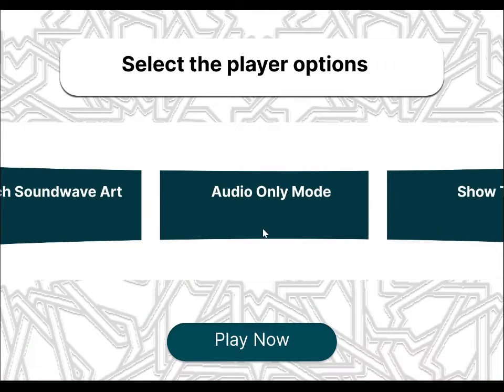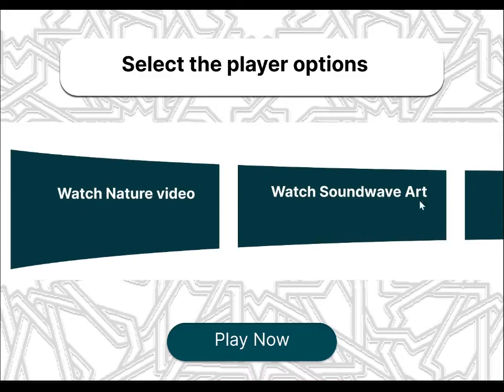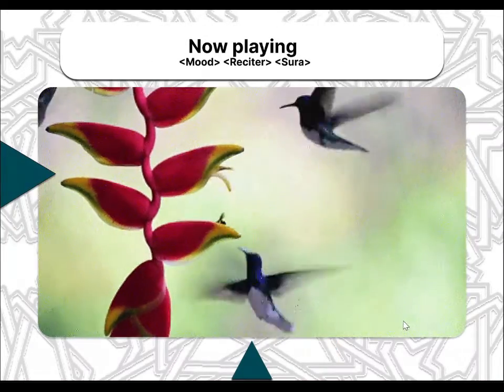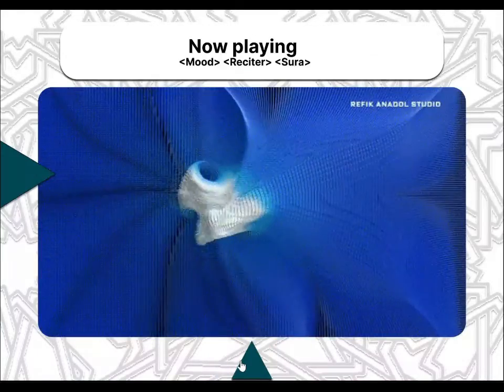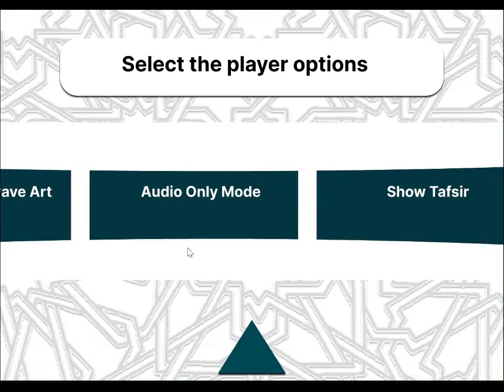There are currently 5 modes available: Soundwave art mode, an AI-generated artwork that responds to recitation; audio-only mode, a blank screen with just the audio; show tafsir mode displays both the ayah and its tafsir; show ayah mode displays only the ayah being recited; and nature mode plays a nature video while listening to the Quran.